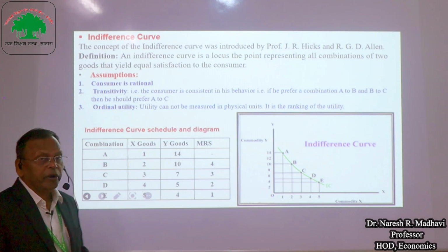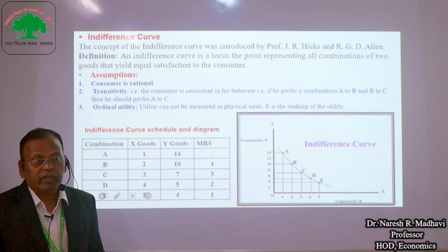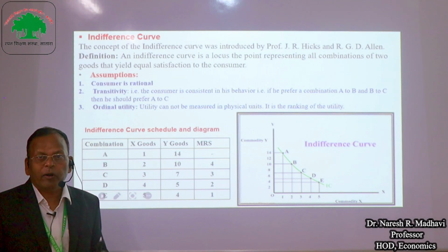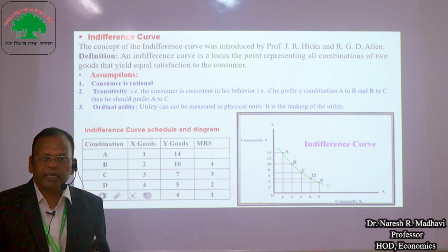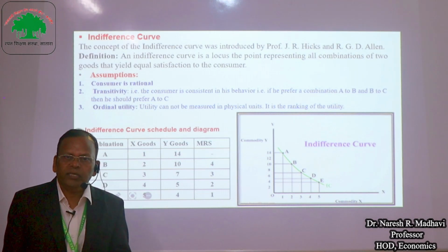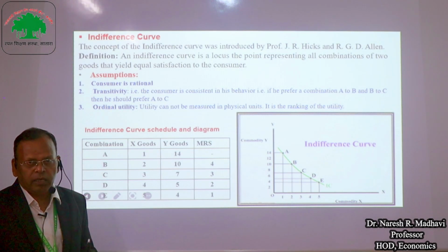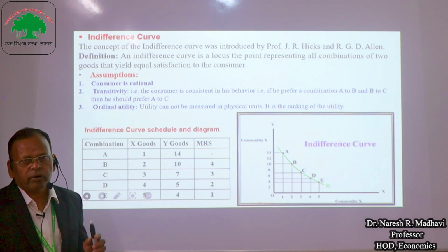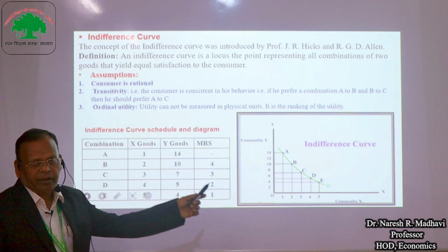Third assumption is the ordinal measurement of utility. The Marshallian analysis was based on cardinal measurement, whereas Hicks' analysis was based on ordinal measurement of utility, meaning satisfaction can be measured as first, second, third, etc. Another assumption is that when the consumer increases the consumption of one good, he reduces the consumption of another good. Therefore, the satisfaction remains constant.